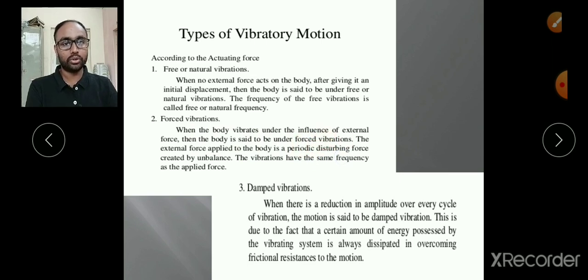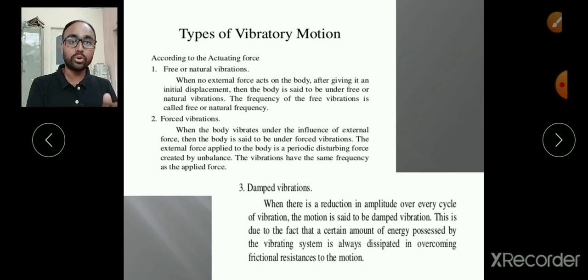When a body vibrates under the influence of an external force, then the body is said to be under forced vibrations. That means at every particular interval of time the force is applied to the system, and due to that force only the body is taking vibrations. If that force is removed, the body can stop its vibrations after some time.